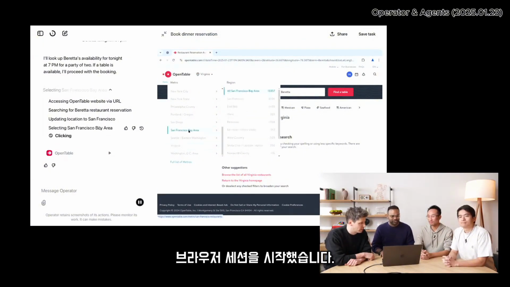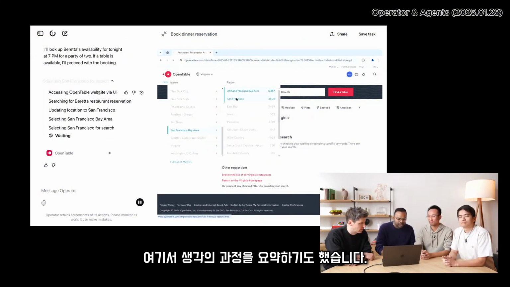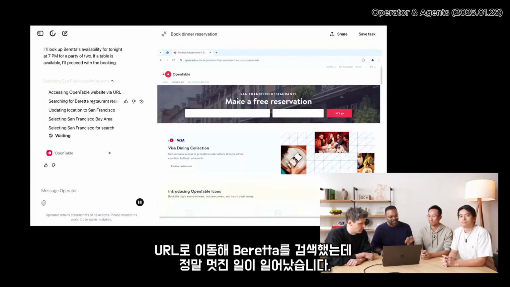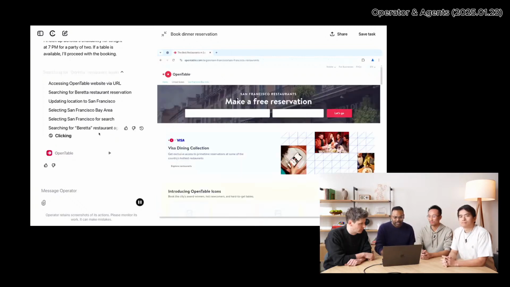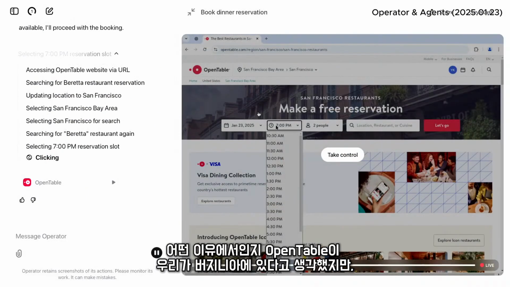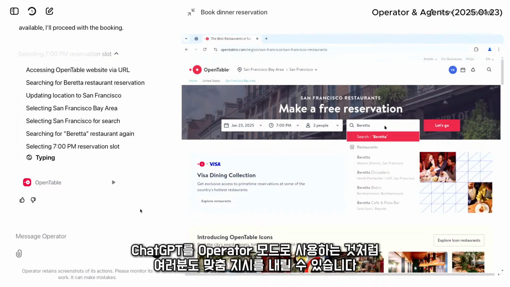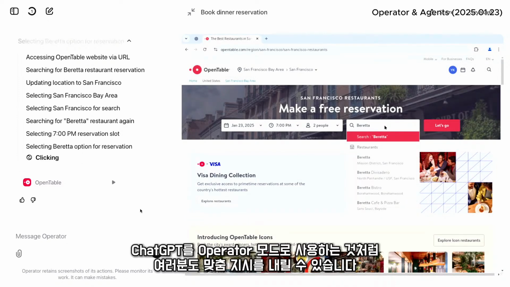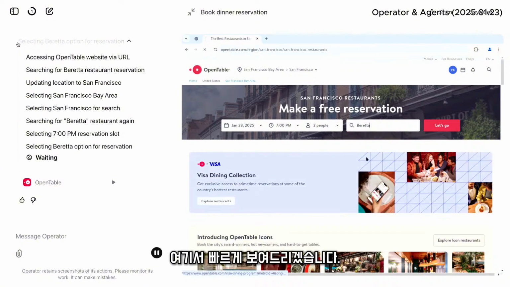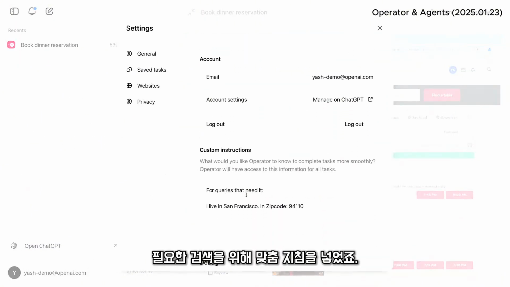It started this browser session. It knew where the OpenTable website is, which is opentable.com. As you can see, it's summarized chain of thought here as well, which is it's gone to the URL, searched for Beretta. And something cool really happened, which is for some reason, OpenTable thought we were in Virginia, and it auto-corrected itself to San Francisco. This is using custom instructions, which, like ChatGPT, you can also give in Operator. I'm going to show this really quickly here. OK. So I've given a custom instruction that for queries that need it, I live in San Francisco.